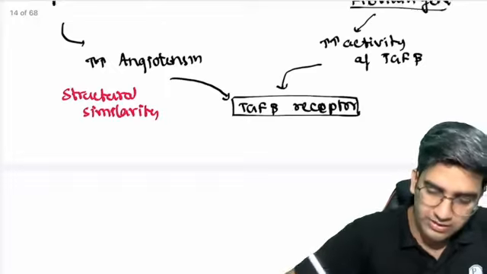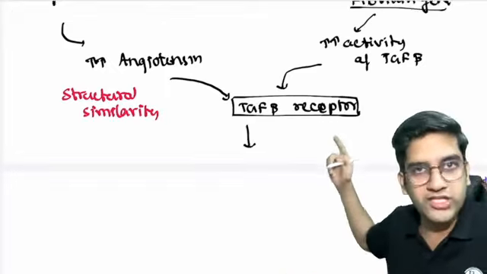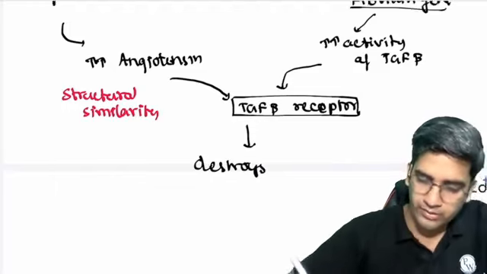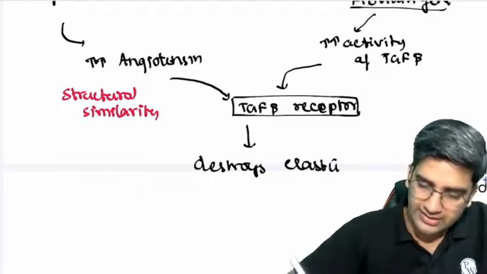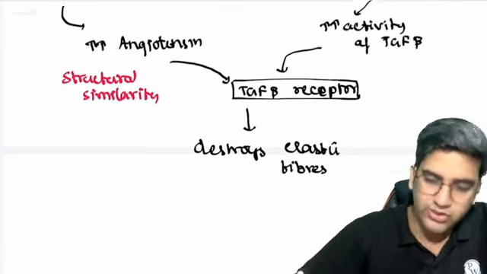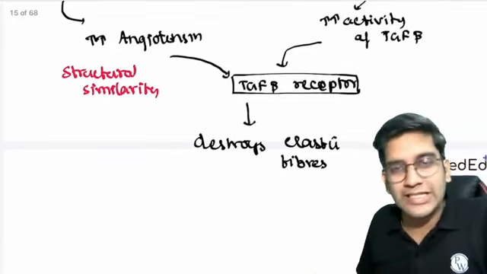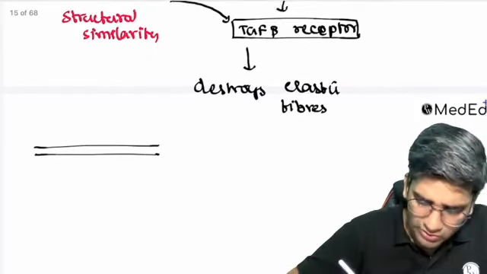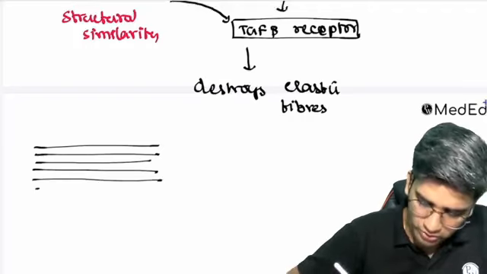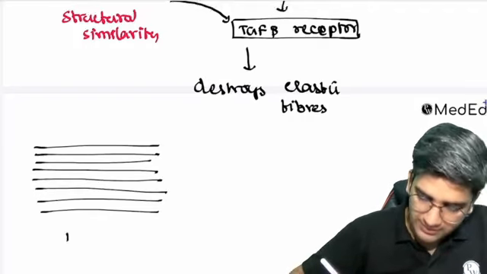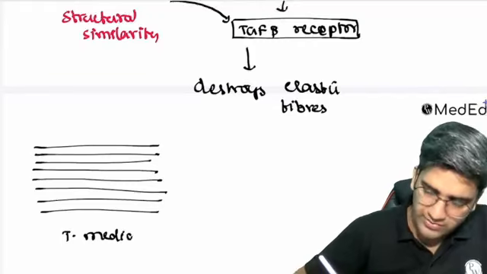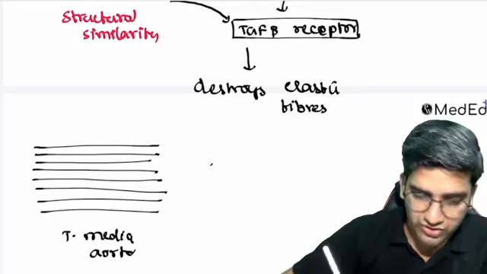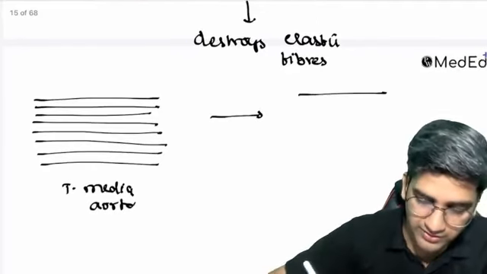Once the TGF beta receptor is bound, maybe by angiotensin or TGF beta, it gets activated. This activation destroys elastic fibers. Okay, this destroys elastic fibers completely, right? So once an elastic fiber is destroyed, let's assume this may be a normal aorta. I think I told you this when we were discussing Marfan syndrome also. The normal aorta's tunica media will be like this. We just now saw, right? It's parallelly oriented, right? Because of the destruction of the elastic fibers, it becomes like this, broken.